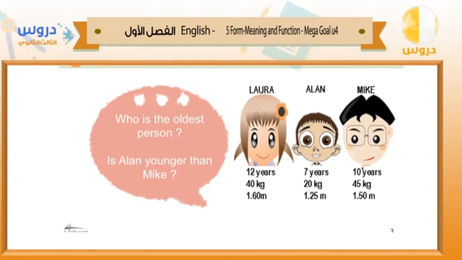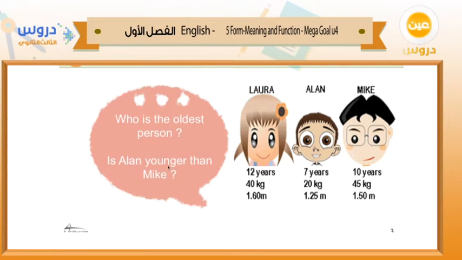After that, we have Mike. Mike is younger than Laura. And Alan here is the youngest. He is the youngest person here because he is 7 years old. So if we ask this question, who is the oldest person here? We can say that Laura, because she is 12 years old.